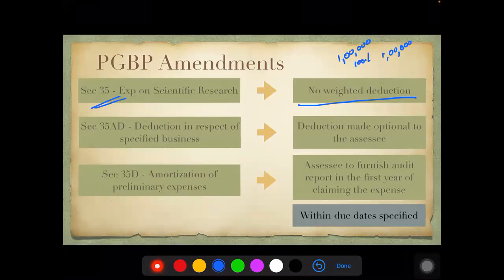So if you had earlier been studying about this enhanced rate, please change that, unlearn that, and bring it to 100%. Basically, no weighted deduction there.